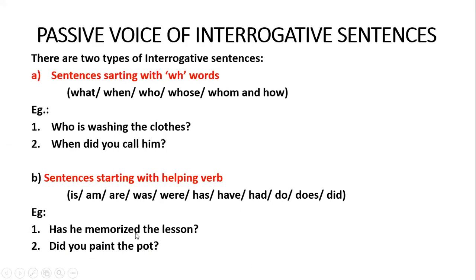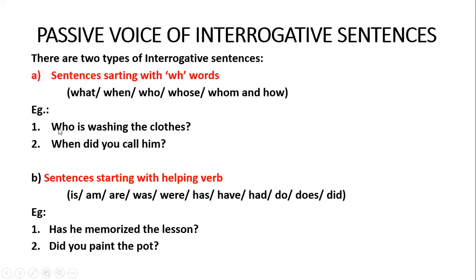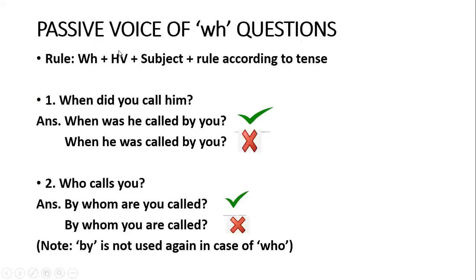So these are the sentences that are starting with helping verbs, and these are the sentences that start with WH words, right?